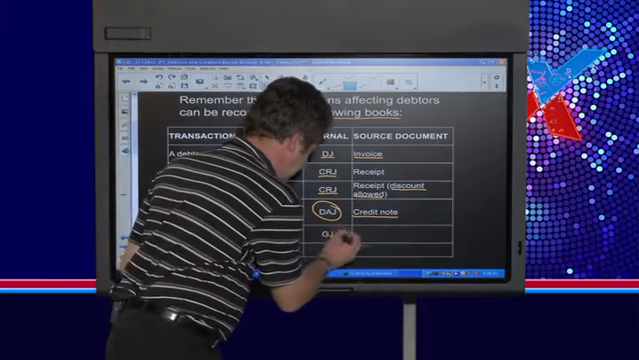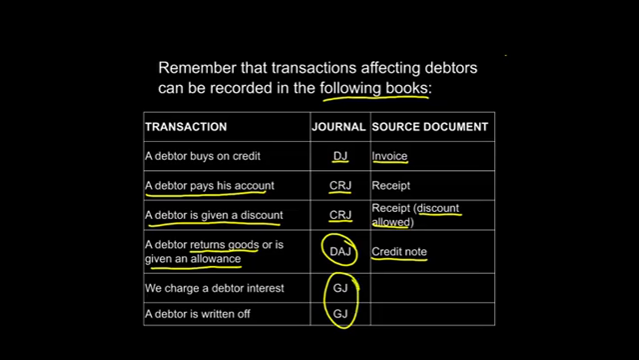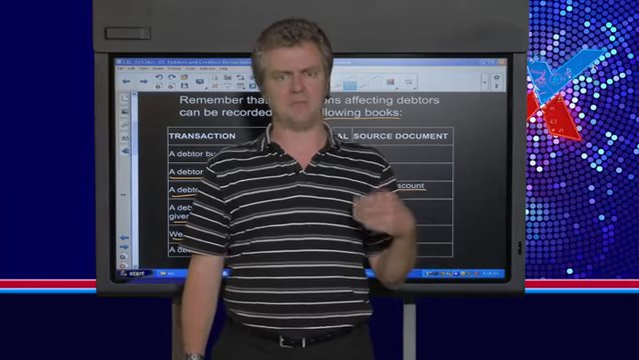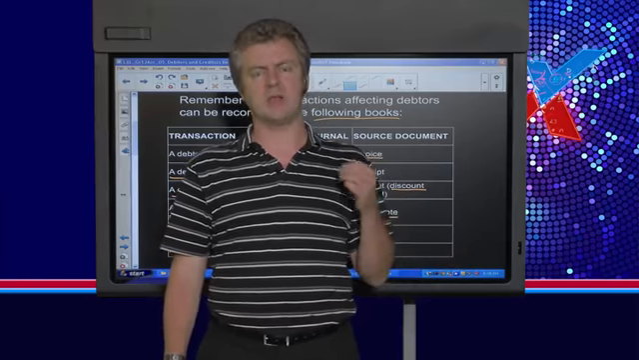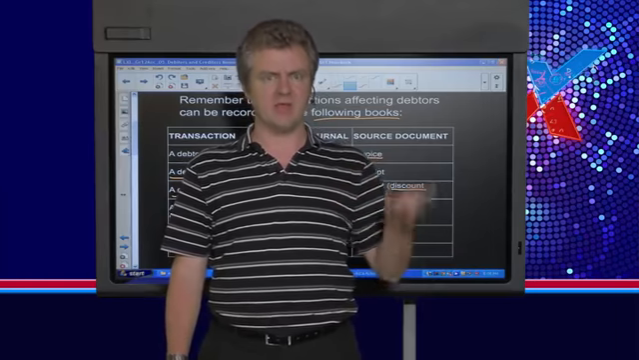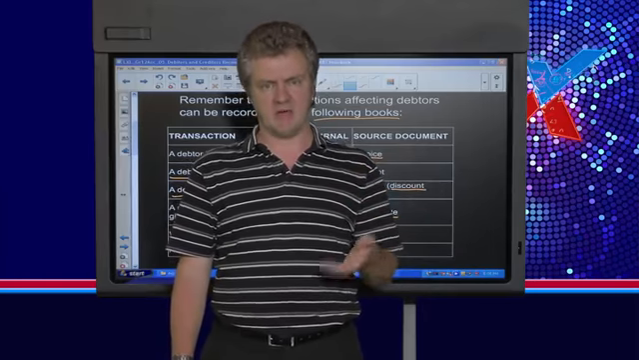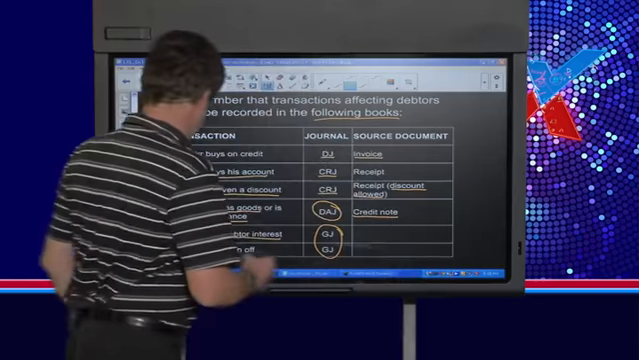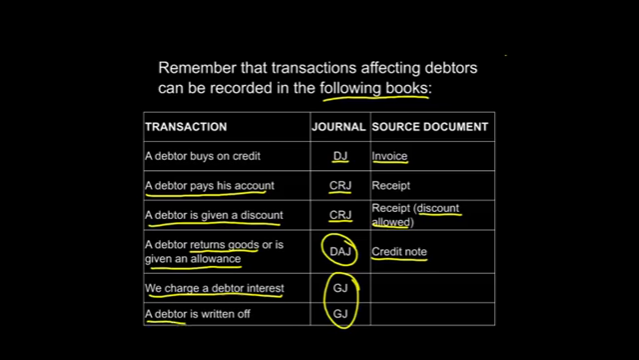And then the final two that can happen to a debtor are both entered in the GJ. This could happen if we charge a debtor interest. So if a debtor hasn't paid for a long period of time and we want to give some type of incentive for the debtor to pay us, we can threaten the debtor with interest that we're then going to charge them if they haven't paid by a certain date, usually about 60 days after the sale. And then finally, you need to know that if a debtor is written off, we'll also put that entry in the general journal.